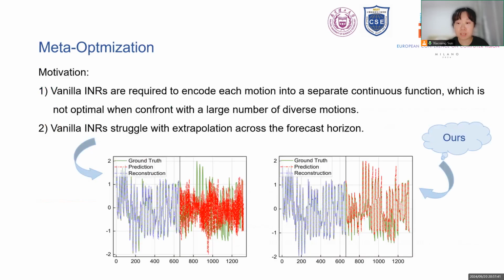Then we propose a meta-optimization framework. Our motivation lies in that vanilla INRs are required to encode each motion into a separate continuous function. Another critical observation is that vanilla INRs struggle with extrapolation across the forecast horizon. As shown in this figure, given a past motion, vanilla INRs can well fit the observed window, but show a significant decline for the predicted window.